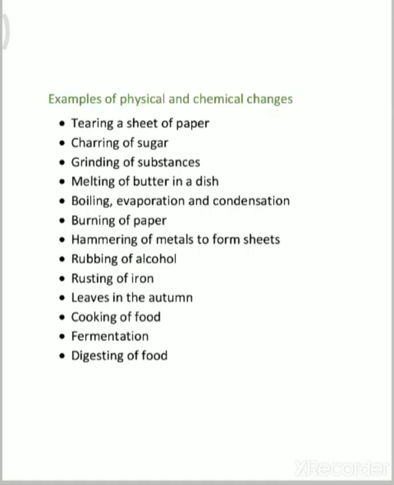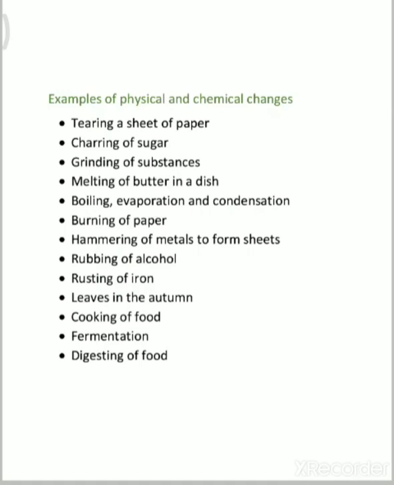And no new substance is formed. So this is a physical change: it lost the shape and size, but the quality and the substance are the same. Then how is it a chemical change?